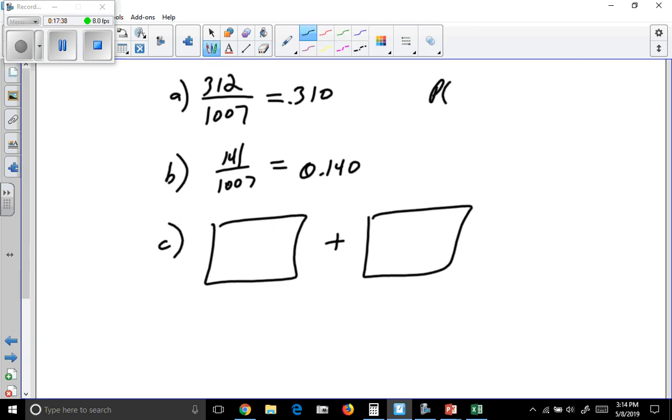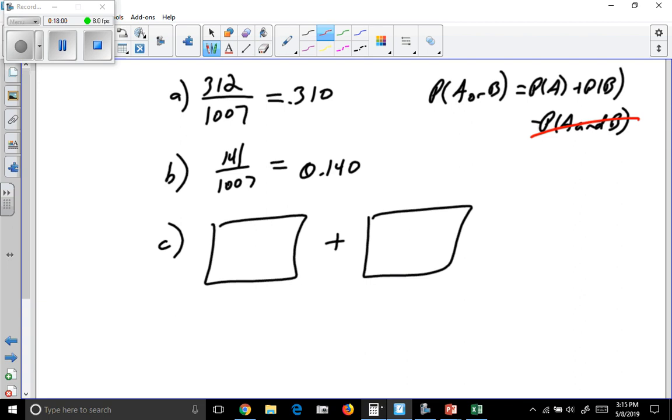Just keeping in mind the probability of A or B is the probability of A plus the probability of B minus the probability of A and B. But since these are mutually exclusive, that part is 0.